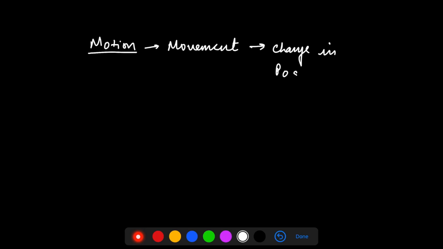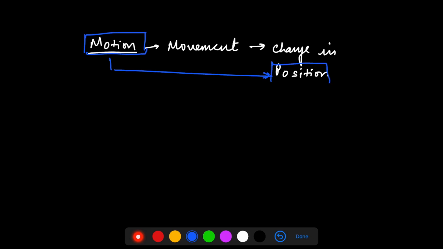Now what does movement mean? Movement basically means change in position. So you were at a certain position, now you have changed your position. That's the meaning of movement. But in order to understand motion, you can relate one thing here, that this movement is actually dependent on position.